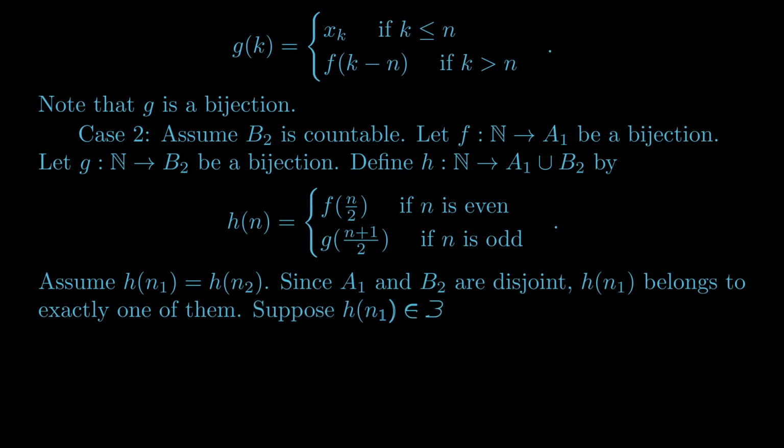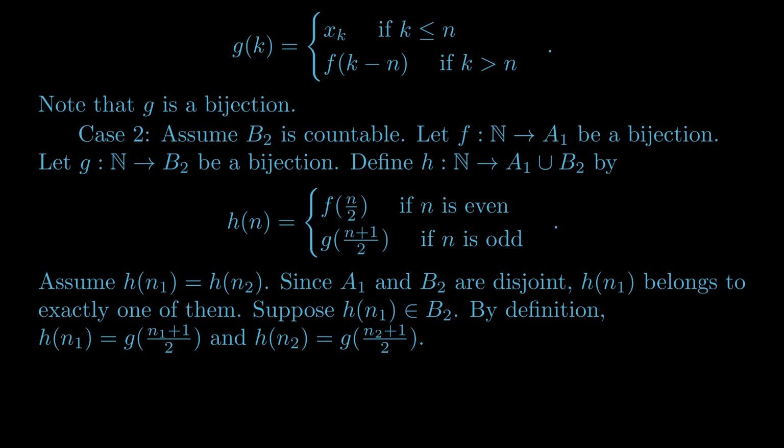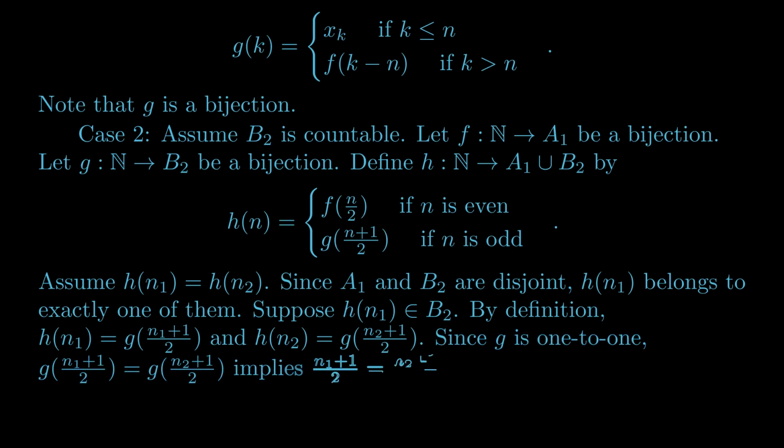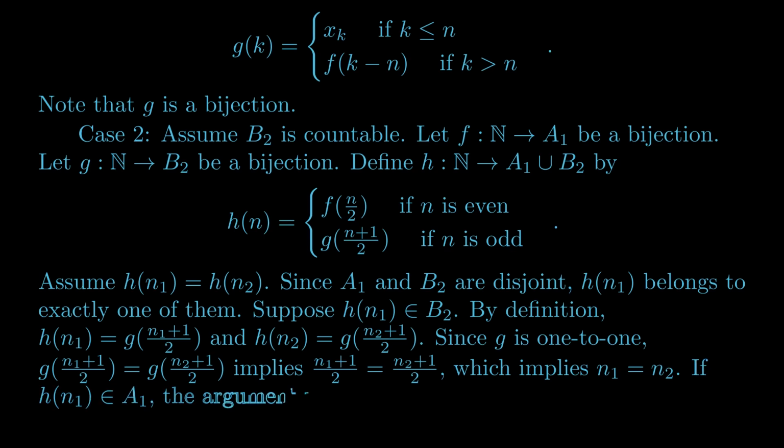Let's just look at the case where it lives in B2. The other case will be similar. By definition, h of n1 is equal to g of (n1 plus 1)/2, and h of n2 is equal to g of (n2 plus 1)/2. And since g is one-to-one, the equality of these outputs forces those inputs to be equal. So (n1 plus 1)/2 equals (n2 plus 1)/2, so n1 equals n2. And like I said, the other case is similar. So h is one-to-one. In a sense, it inherits the property of being one-to-one from the functions f and g, based on the way it's constructed.